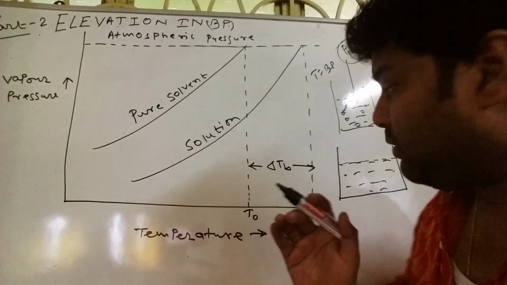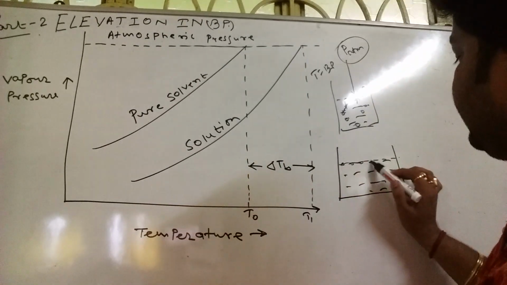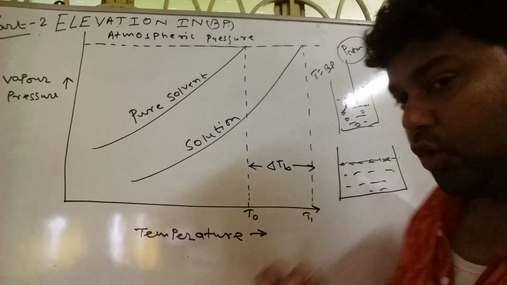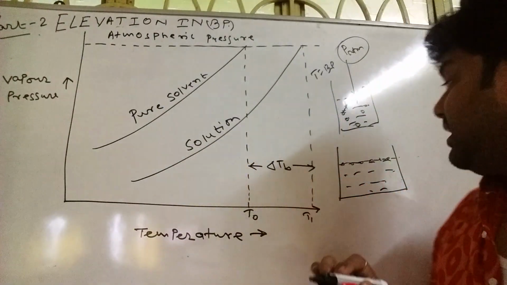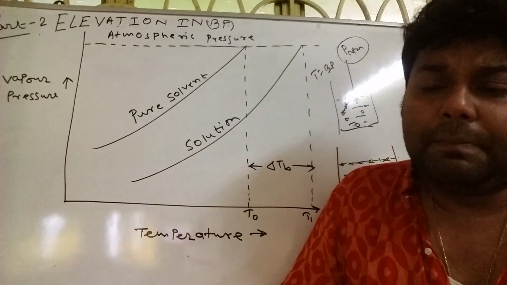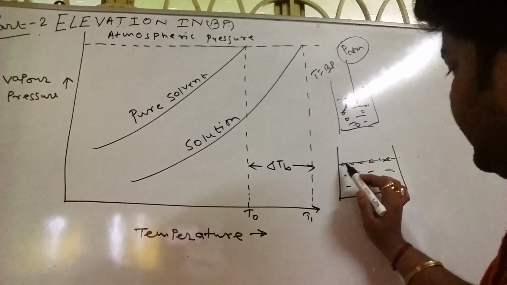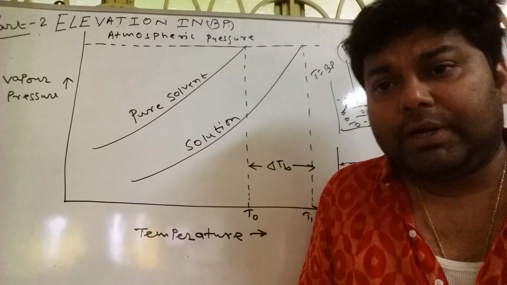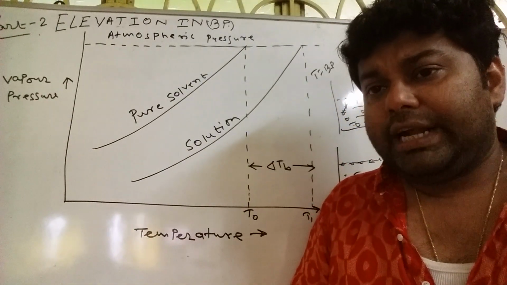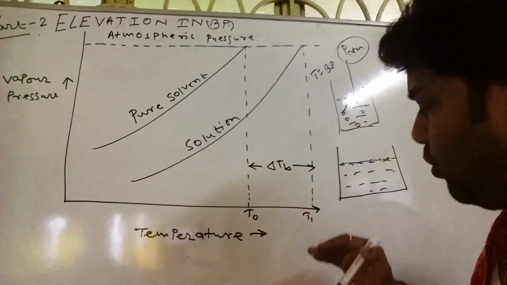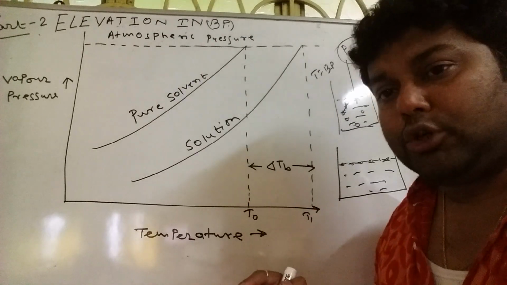But once you add some salt particles here, the upper surface is now not only occupied by the pure solvent but also by the salt particles. So naturally the number of solvent particles present here will be less, and definitely the produced vapor will also be less. Naturally the vapor pressure will be less. So the solution has a lower vapor pressure than that of the pure solvent.